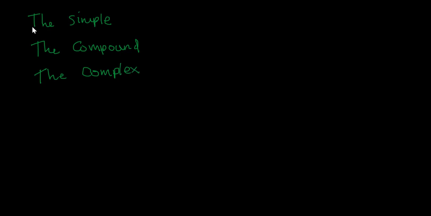Hi students, we have learned about three basic types of English sentences: the simple sentence, the compound sentence, and the complex sentence. Now we'll look more specifically at the difference between the compound and the complex sentence.